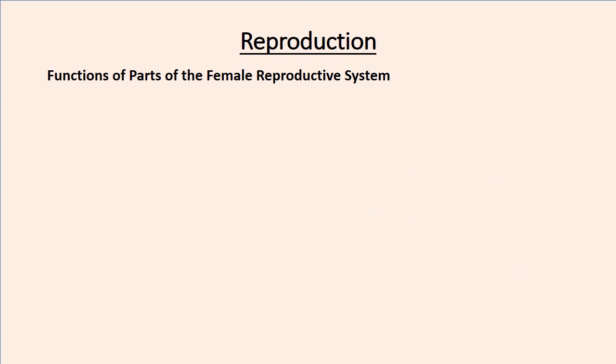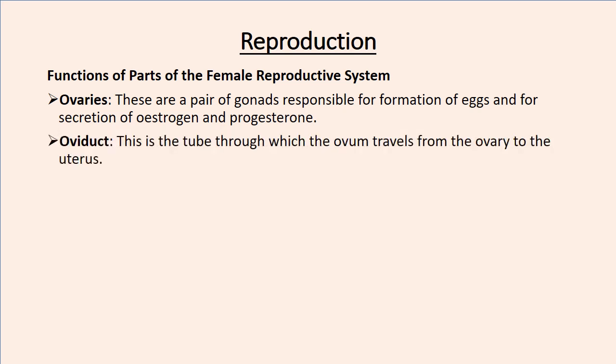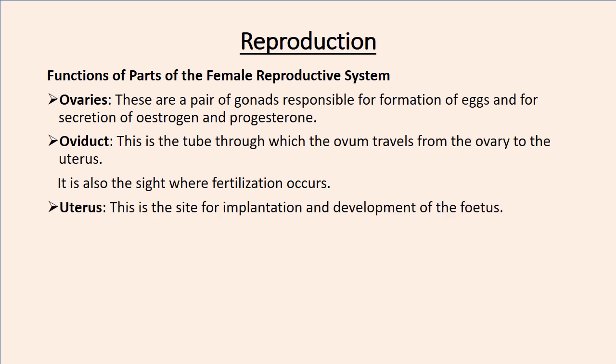Then we go to the female reproductive system. The ovaries are a pair of gonads responsible for formation of eggs and for secretion of two types of hormones, that is estrogen and progesterone. So we're going to appreciate the role of estrogen and progesterone later. Then there's the oviduct, which is a tube through which the ovum travels from the ovary to the uterus. The ovum is the egg, don't forget. It is also the site where fertilization occurs, when the sperm and the egg meet in the oviduct.